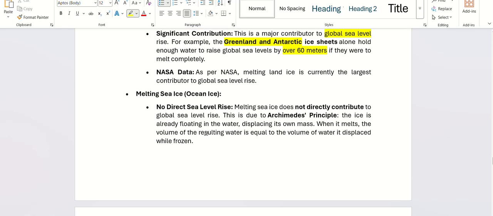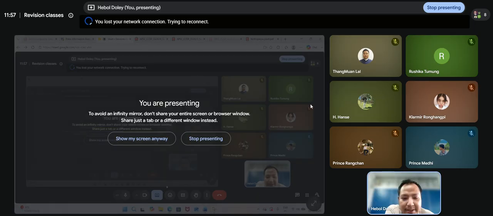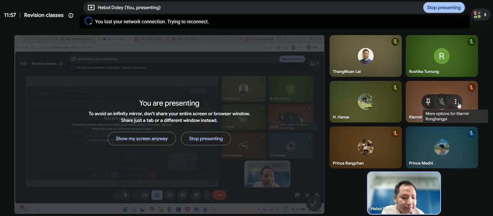What happens if sea ice melts? No direct sea level rise. Melting sea ice does not directly contribute to global sea level rise, because of Archimedes' principle. What is Archimedes' principle? Can anyone tell me? Science student?